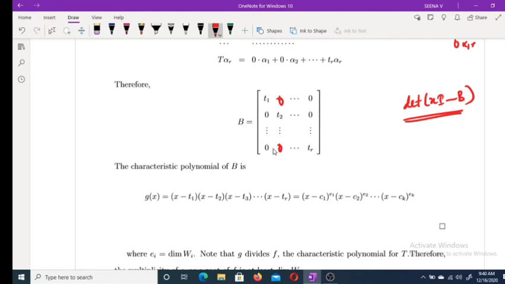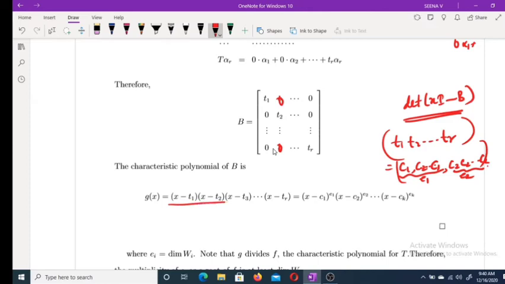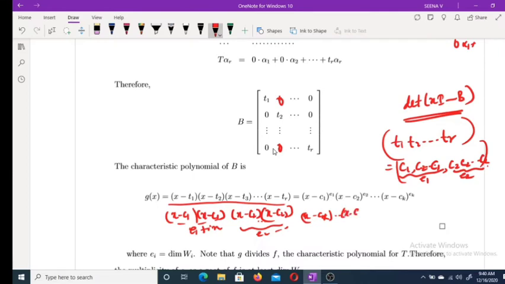But we know that t1, t2, etc., tr is equal to c1, c1, etc., c1 e1 times, c2, c2, etc., c2 e2 times, etc. So this is actually the same as (x minus c1) e1 times, then (x minus c2) e2 times, etc., (x minus ck) ek times.